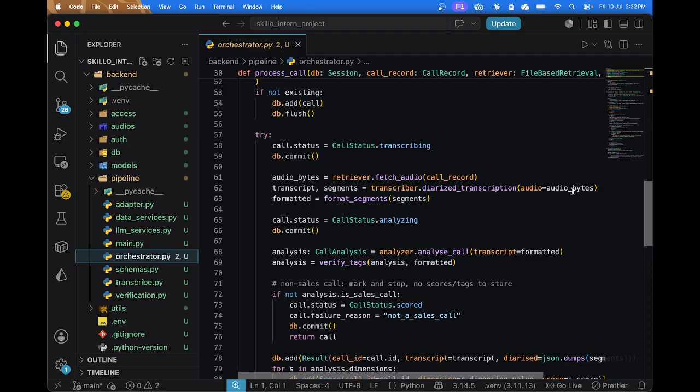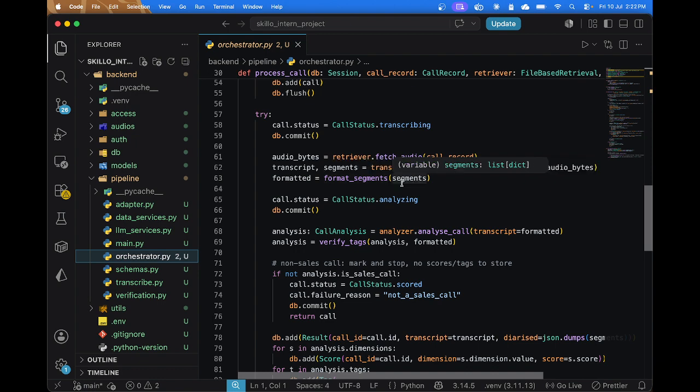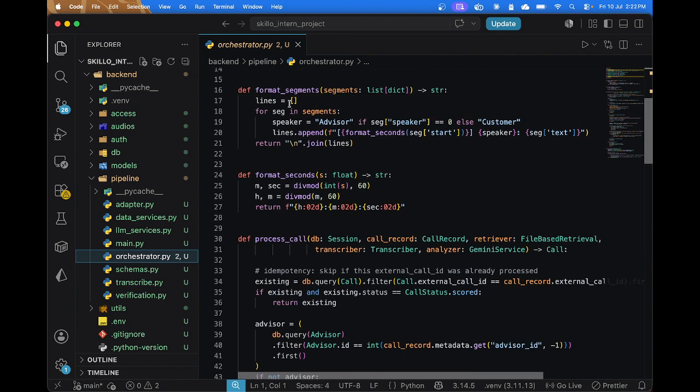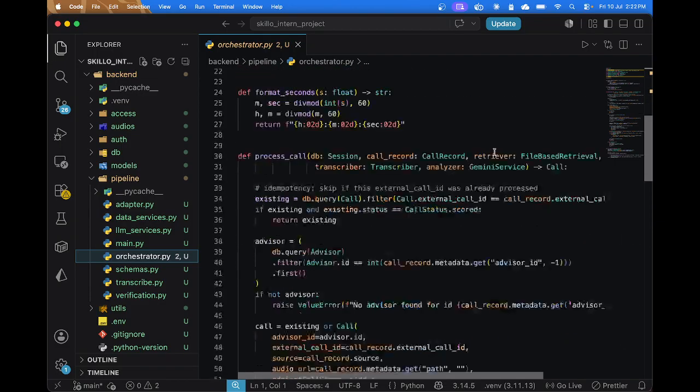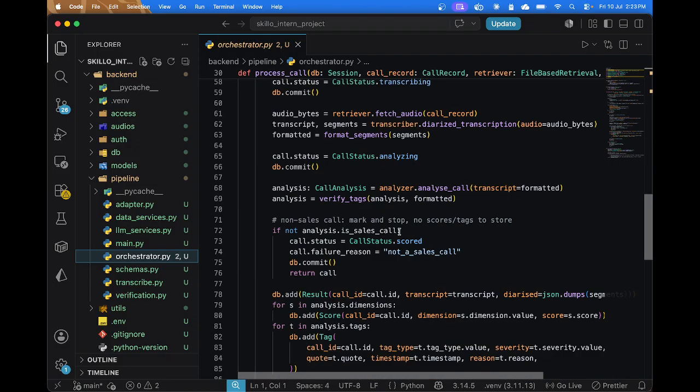So the audio bytes are received by the transcriber, and the format segments is a small helper method which just takes the timestamp and the line from the segments. So after this formatting, the formatted transcription is provided to the analyzer, which is the Gemini service analyzer.